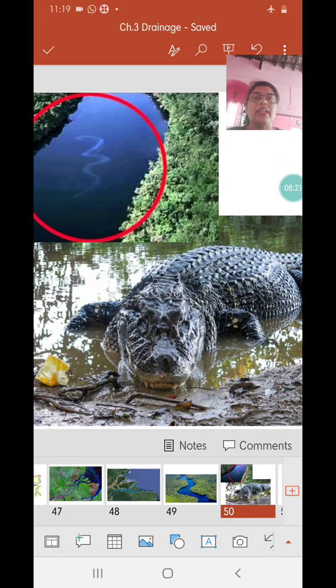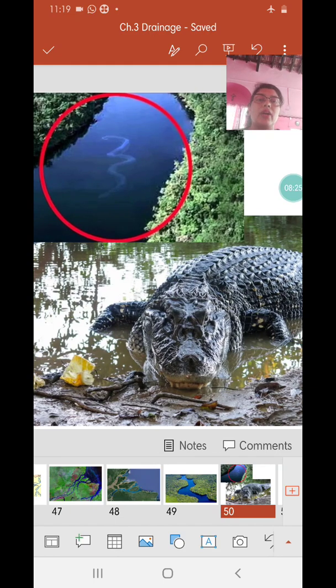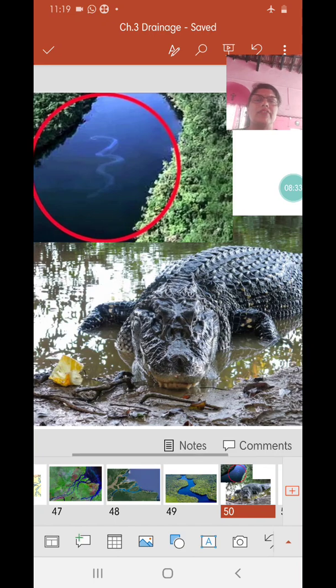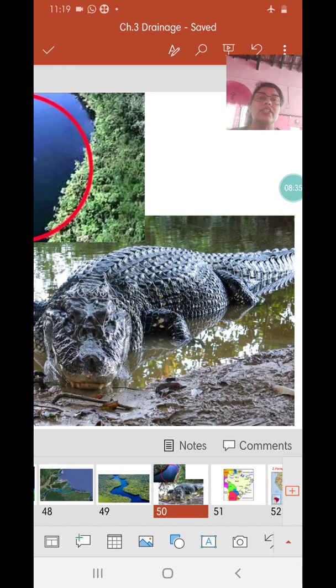No doubt, being in the equatorial region it rains heavily, and also the adjoining area is covered by dense forests.